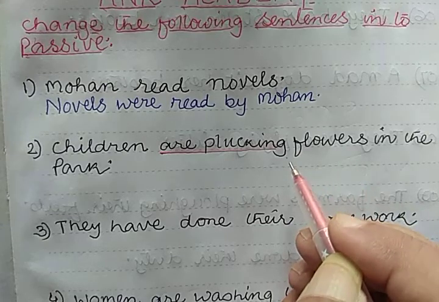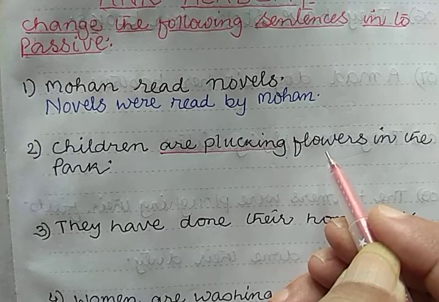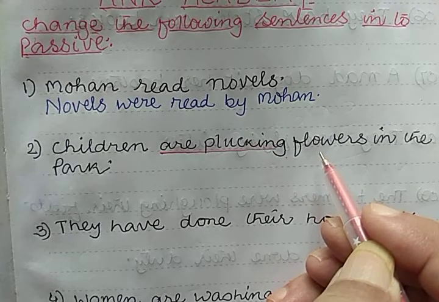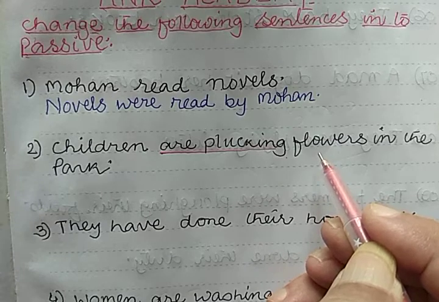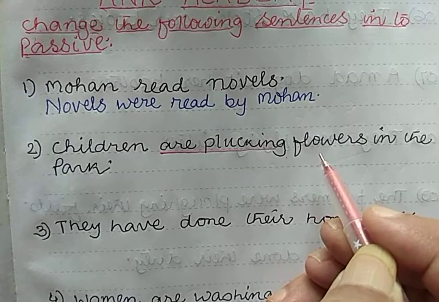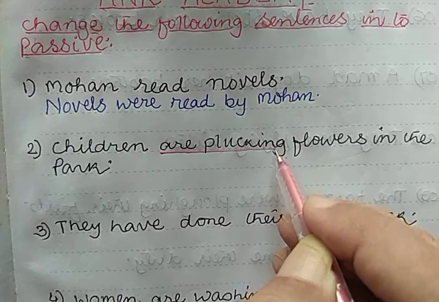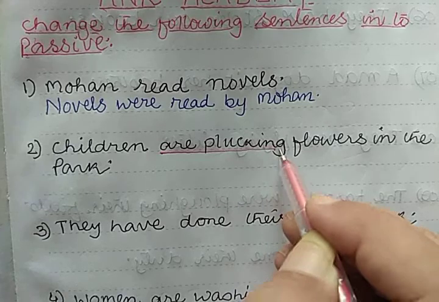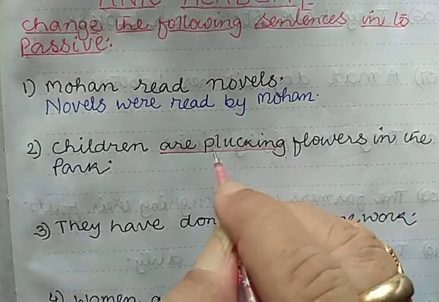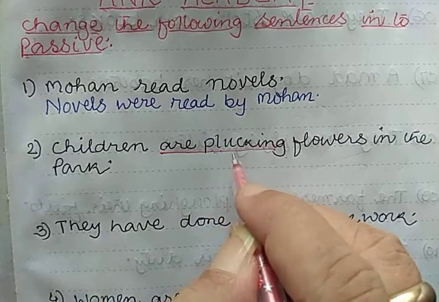So, what is the object of this sentence? Flowers. So, flowers are singular or plural? Plural. So, you get are being. Being, an extra be form, you need to add in the passive sentence because the active sentence is in present continuous tense.